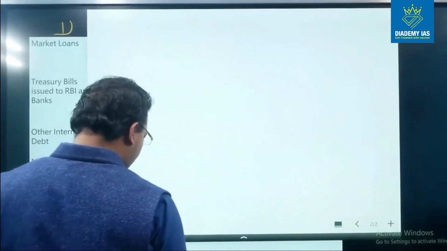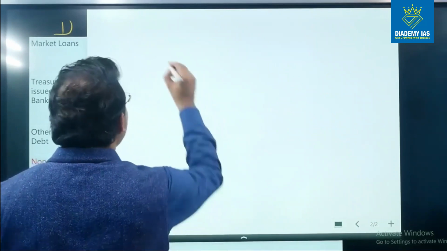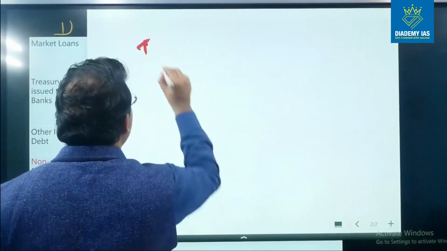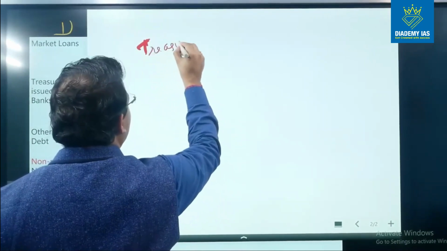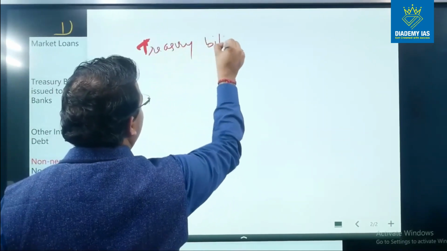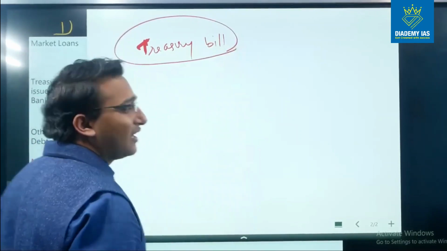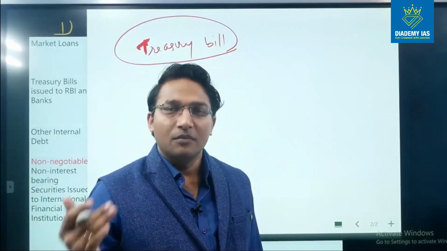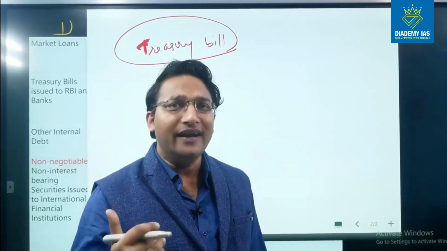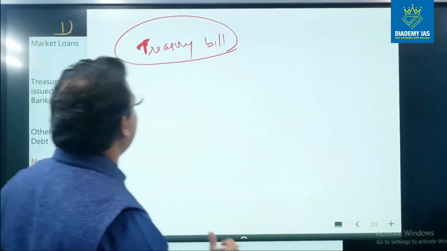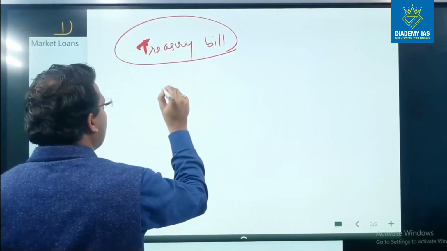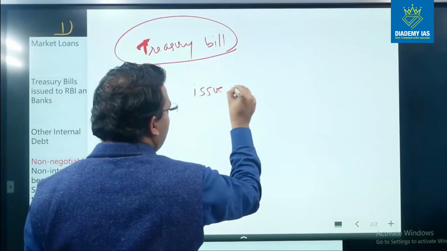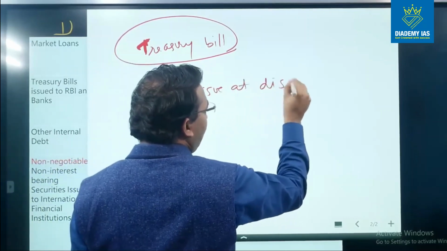Now there is one more kind of bond which is issued by the government, which is the treasury bill. So this is issued only and only by the government. The general bond, which we discussed in the previous slide, can be issued by any agency, even private companies, but this treasury bill is issued only and only by the government. And there is a feature of this treasury bill, that it is always issued at a discount.